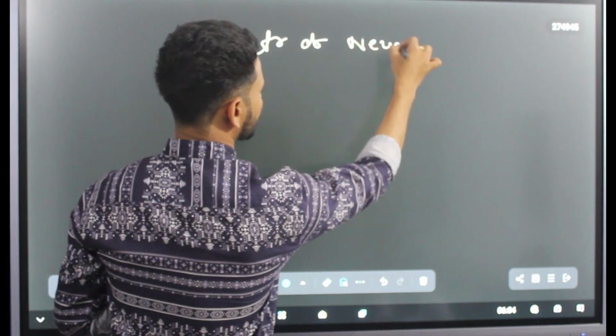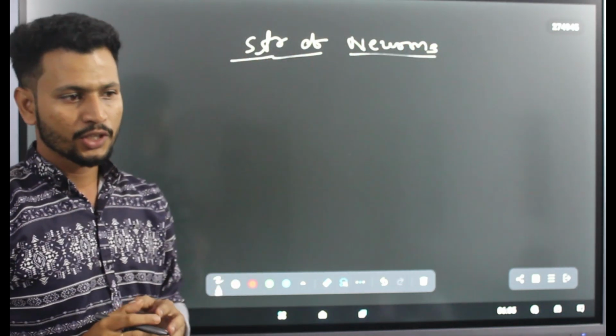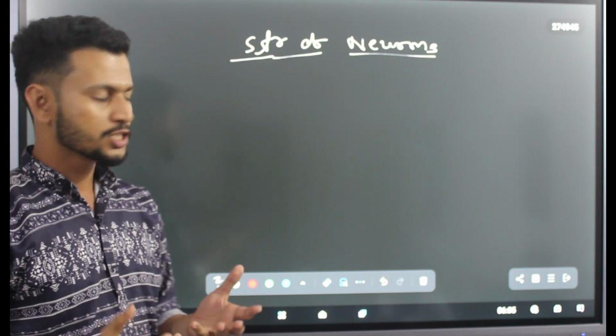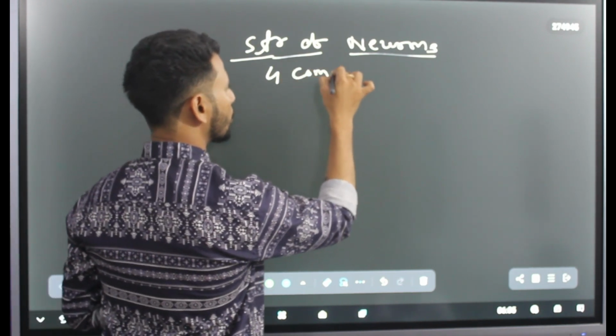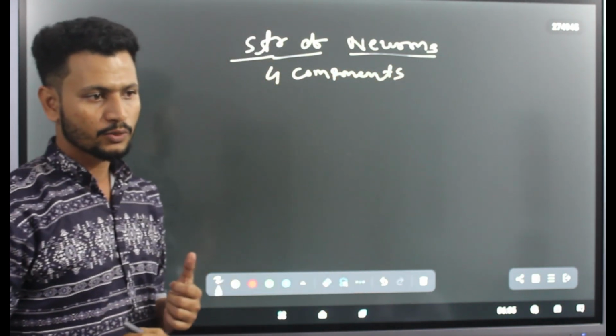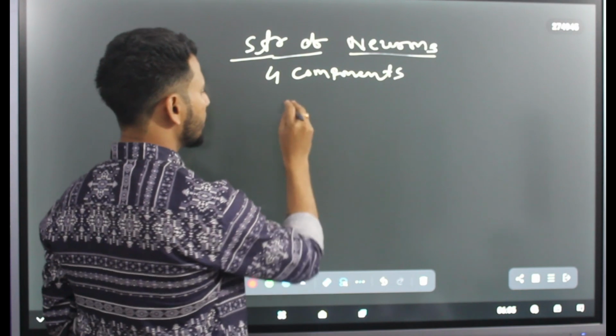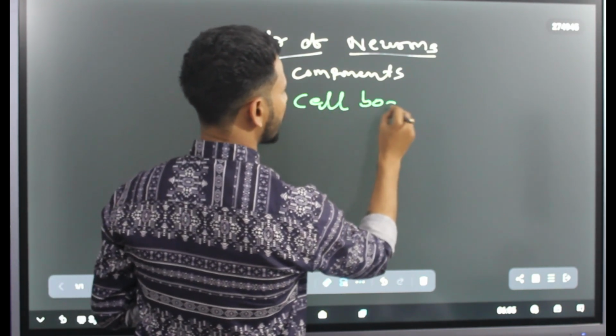Okay, now we will be discussing the structure of neurons. First of all, let me introduce: there are a total of 4 components. How many components? 4 components. What are they? The first one is the cell body.